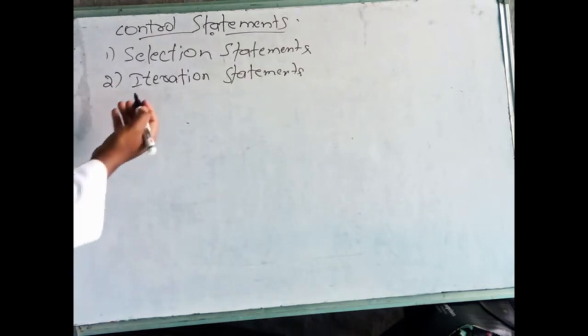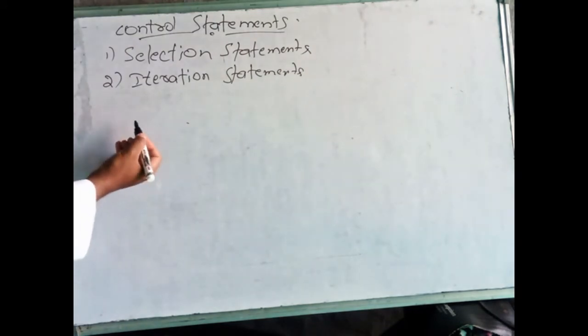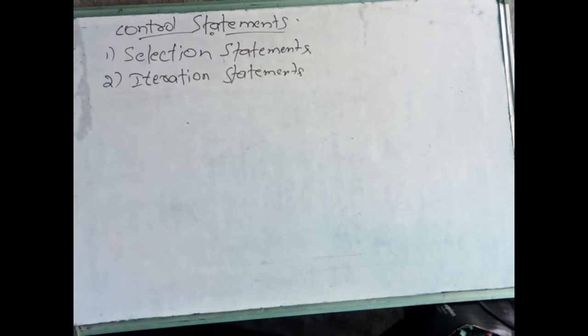For example, there are some single instructions or a set of instructions. We need to decide whether to execute them or not, based on some condition. That is selection. We are selecting some statement or a set of statements for execution, or we are not selecting those for execution. So we call this a selection statement.